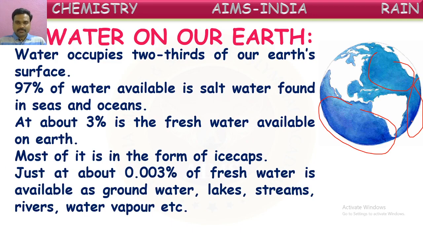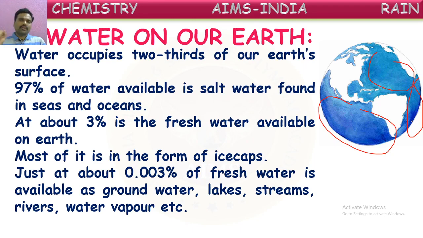So in that 3%, only 0.003% of fresh water is available in the form of groundwater, streams, lakes and rivers. See how small a quantity of water is available to us for drinking and other uses.